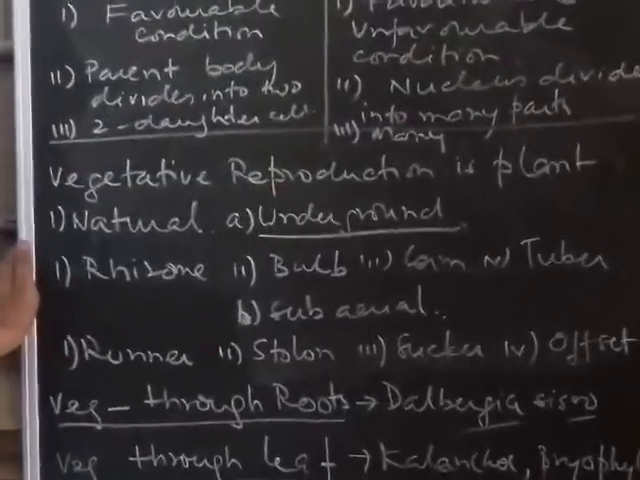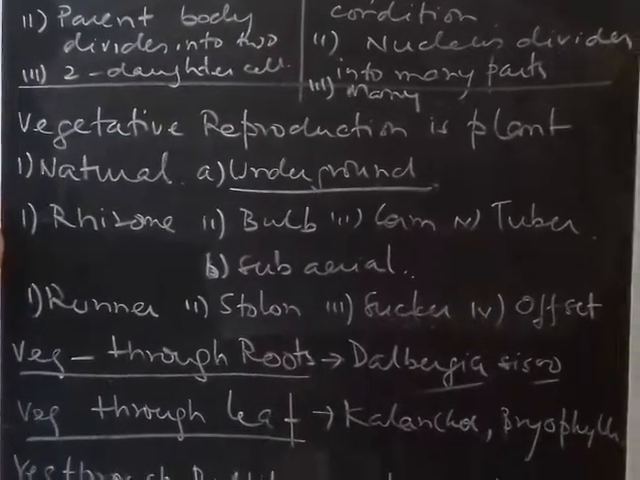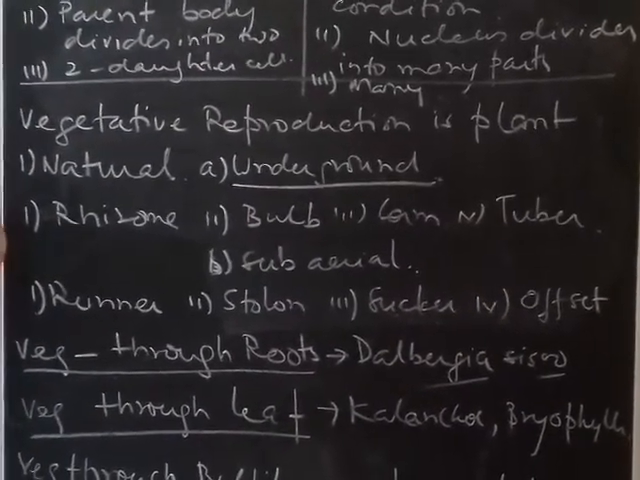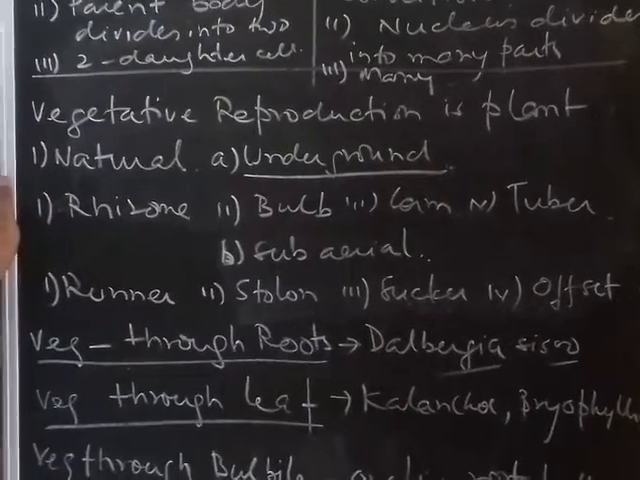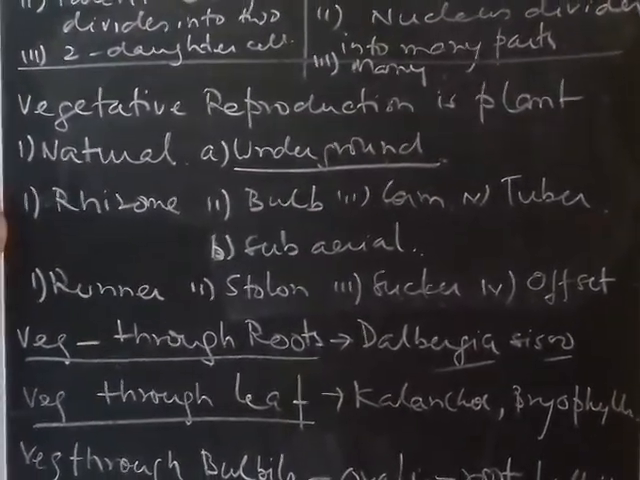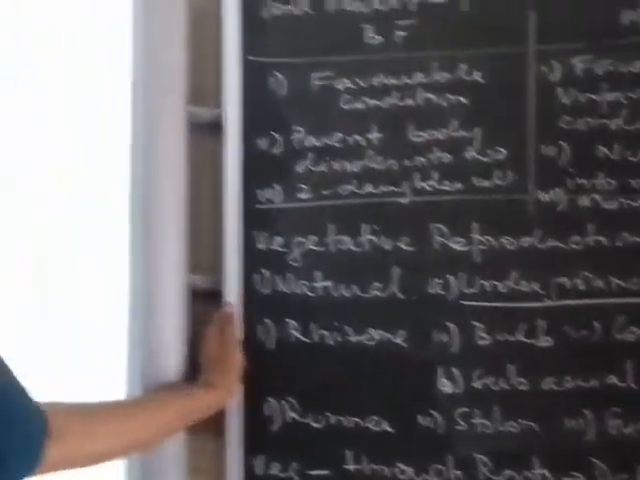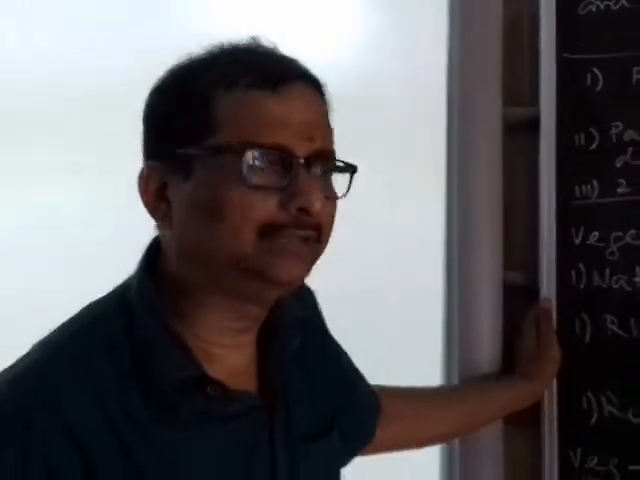They have distinct nodes and internodes, and from these internodes the axillary bud comes out and the terminal bud also comes out, and they tide over the unfavorable season. It's like you find in Zingiber officinale, ginger, or in Curcuma longa, turmeric. This type of rhizome is there.